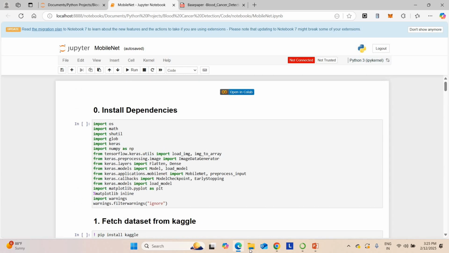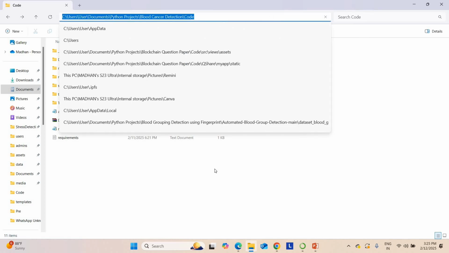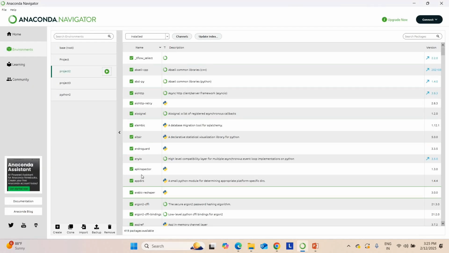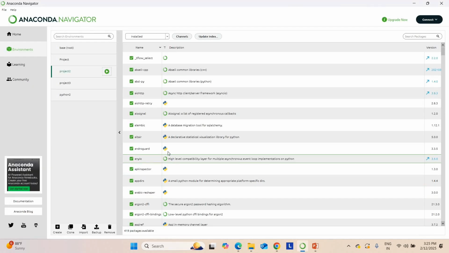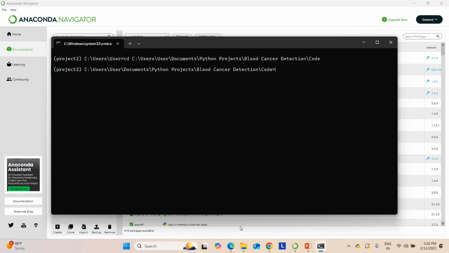Without wasting time, I'm going to run the web application for this project. To run the web application, you have to copy the link of the project. After copying the link, go to the Anaconda Navigator. The installation instructions can be provided along with the project. In Anaconda Navigator, I am opening the required terminal for this project in the particular environment. Once you open the terminal, type cd, change directory, cd space link of the project. Once I paste this, I have to run the main code.